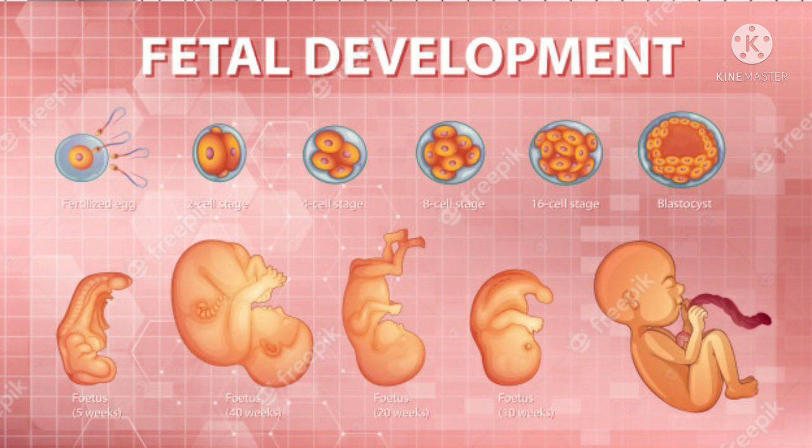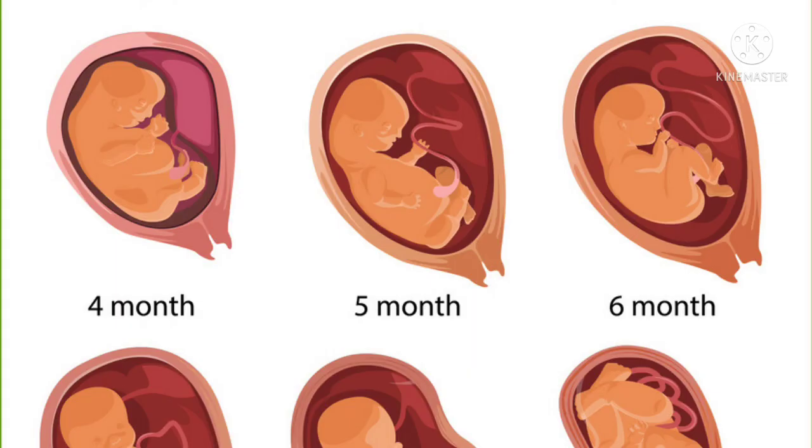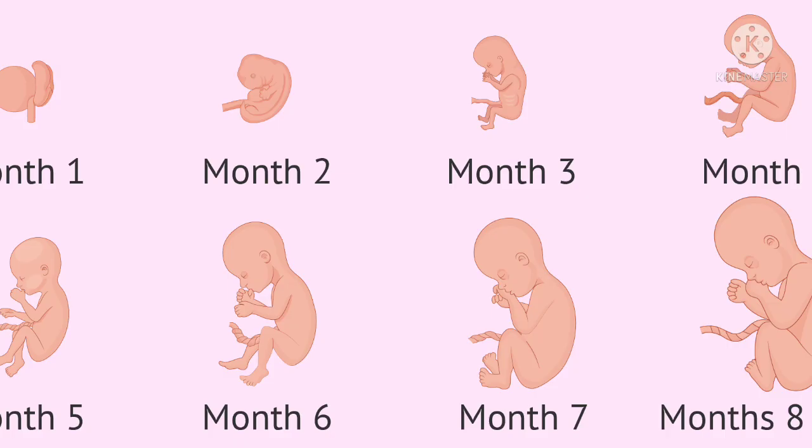The embryo continues to develop in the uterus. It gradually develops baby parts such as hands, legs, head, eyes, ears, etc. When the embryo develops fully and all other parts are distinct, it is called a fetus.